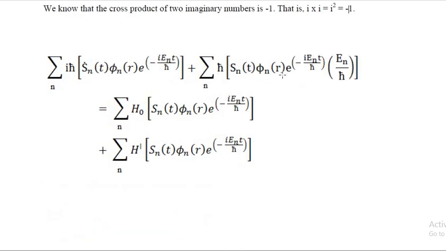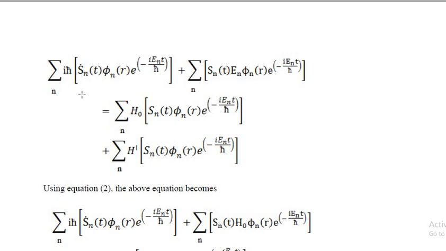So now we are going to group this E_n and phi_n. I have written all other terms the same. So summation over n i h-bar S_n dot(t) phi_n(r) e^(-i E_n t / h-bar) plus summation over n S_n(t) E_n phi_n(r) e^(-i E_n t / h-bar). Again the RHS remains the same.